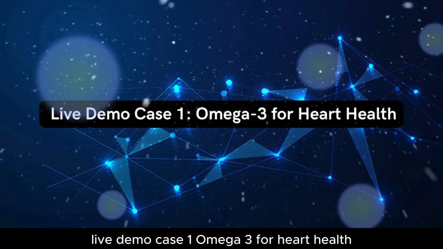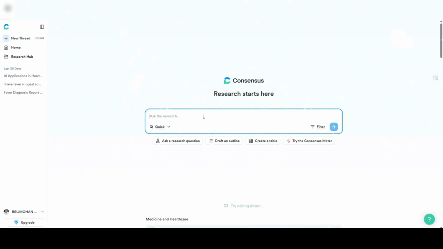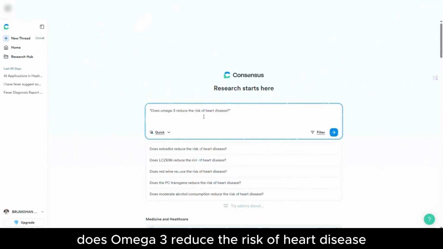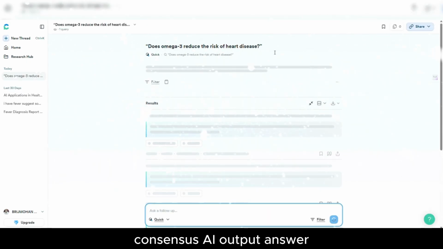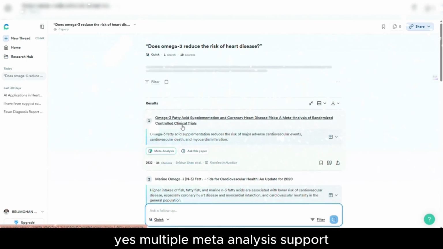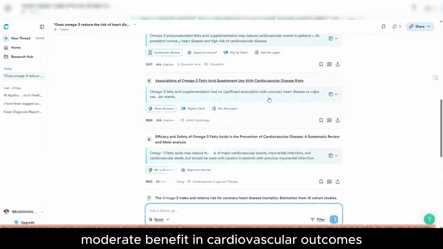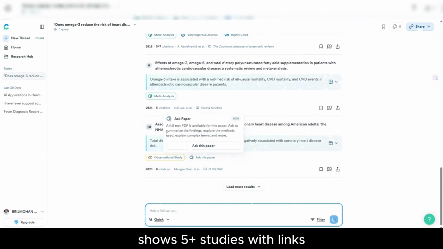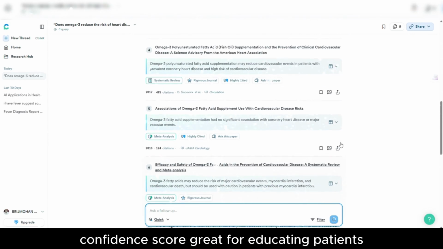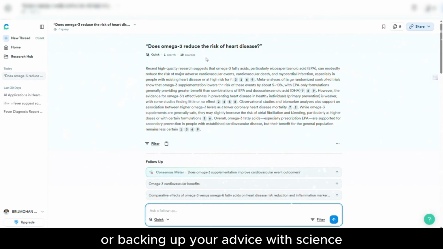Live demo case 1. Omega-3 for heart health. Prompt typed into Consensus: Does omega-3 reduce the risk of heart disease? Consensus AI output. Answer: yes. Multiple meta-analyses support moderate benefit in cardiovascular outcomes. Shows 5+ studies with links. Confidence score. Great for educating patients or backing up your advice with science.